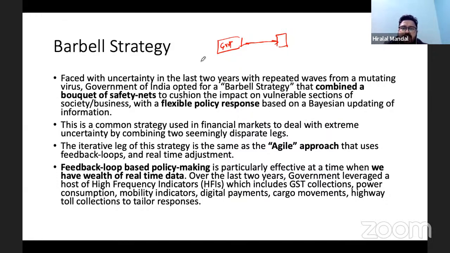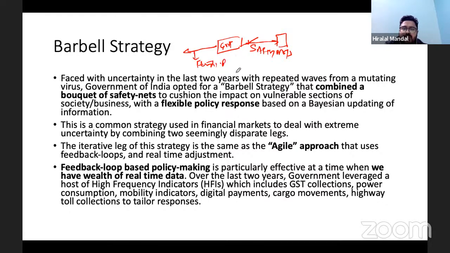Similarly, a flexible policy response was also made by the government. So it's a combination of a strategy where the government went for safety nets and, at the same time, a flexible policy response.